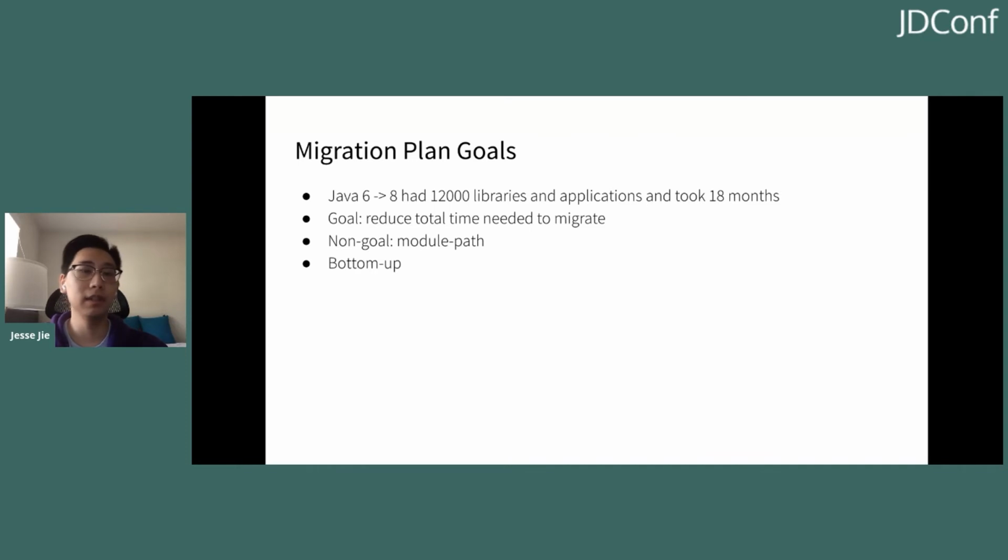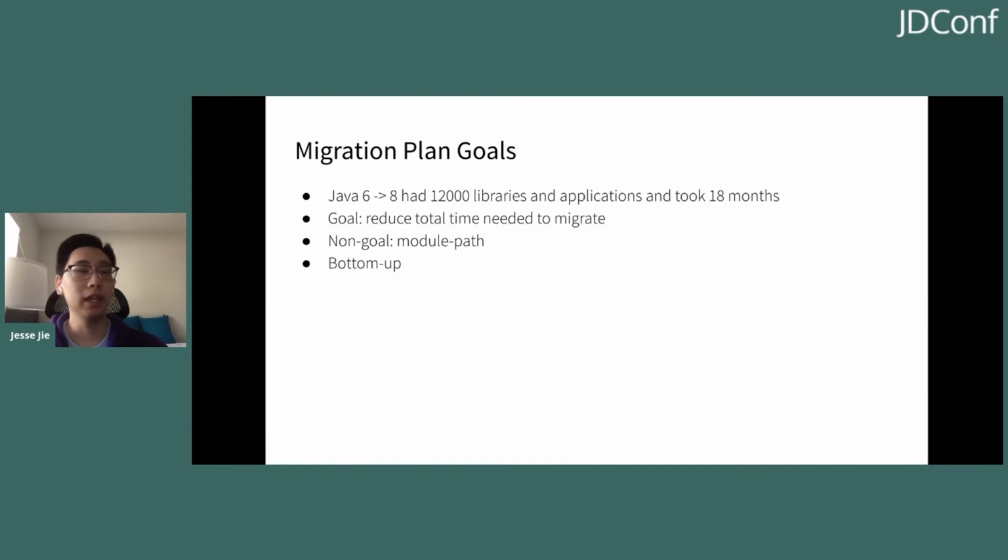Our non-goal was the module path, as we consider Java 11 to be a prerequisite. The module path has a lot of interesting features that we want to investigate in the future, but combining it with the Java 11 migration was not deemed feasible, as it was just too much to do all at once. Also, our build system did not have good support for the module path at the time when we were designing the migration. Our build system is Gradle, but I think they added some support for it in Gradle 6.6.1, which was recently released. So that's definitely something to look forward to as well.